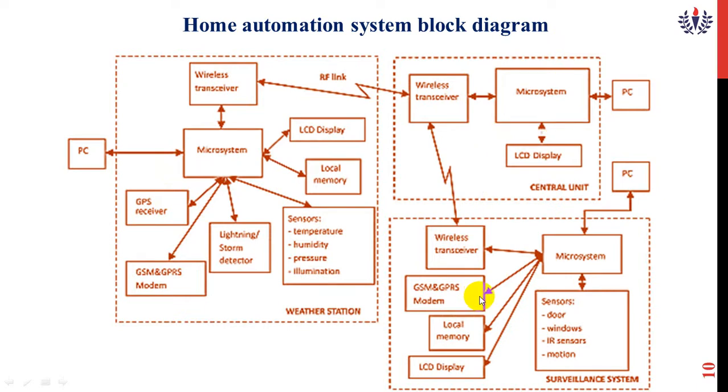The surveillance system has a door, window, PIR sensor or motion detectors. This is the entire structure of the home automation system block diagram. This is the overall view in the home.